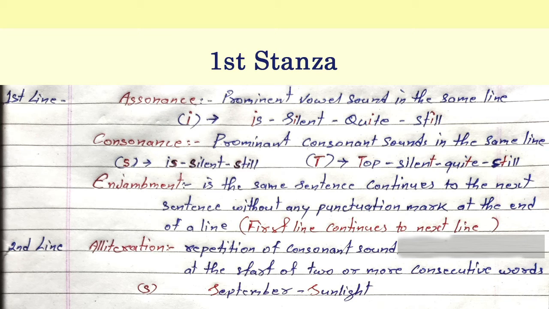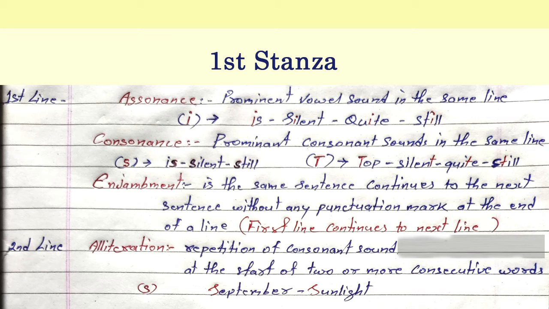consonant sounds are prominently used. What is consonance? Consonance is a prominent consonant sound in the same line. You can see here the S sound is frequently used in the first line, that is, silent and still. Also, the T sound is frequently used in many words like tough, silent, quiet, and still.